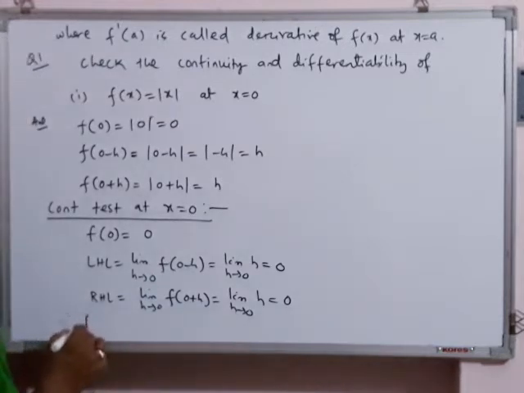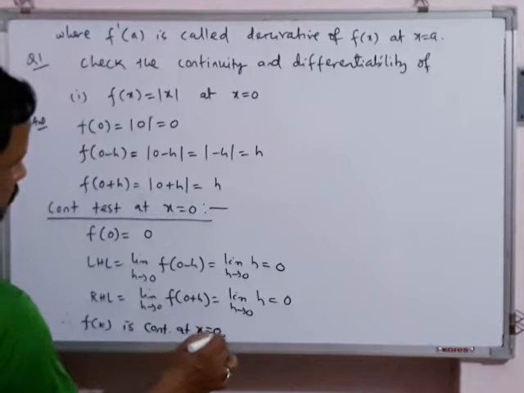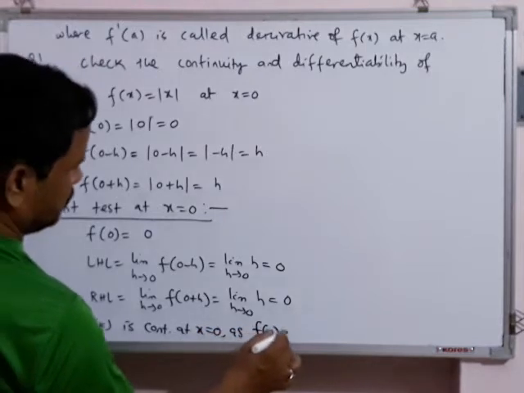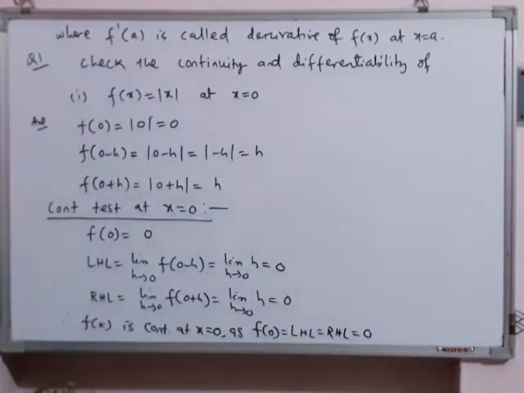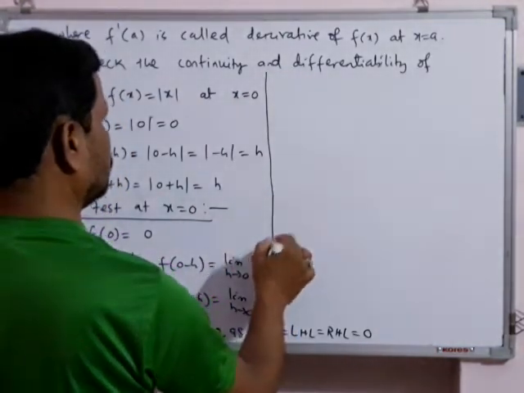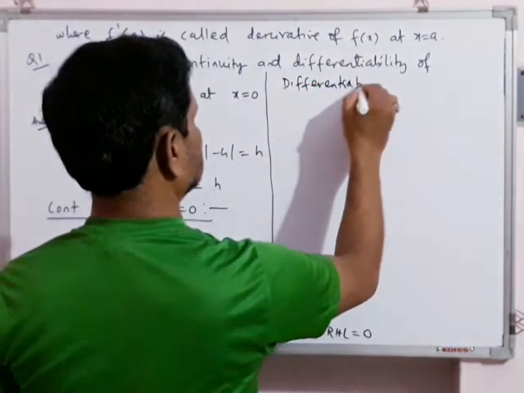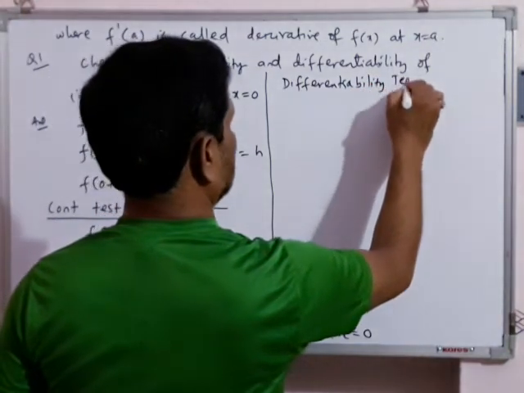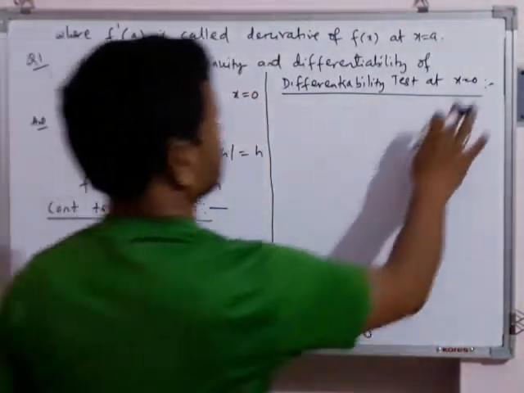So therefore f(x) is continuous at x equal to 0 as f of 0 equals LHL equals RHL equals 0. So it is a fairly simple question. There is no problem in the continuity test. You know this clearly. Now I will explain how to do the differentiability test at x equal to 0. In this way we should give the heading.